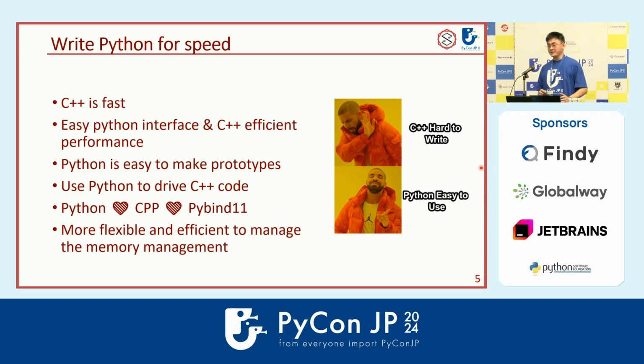So we have a dilemma here. We want Python's simplicity, but we also want C++ optimization. Actually, we can have both. We just let Python drive C++ code. We can do it by using Python plus C++ plus pybind11. By doing this, we can have more flexibility and manage memory more efficiently.